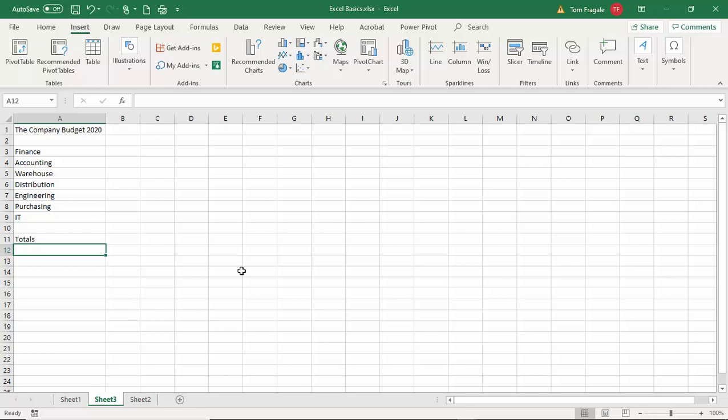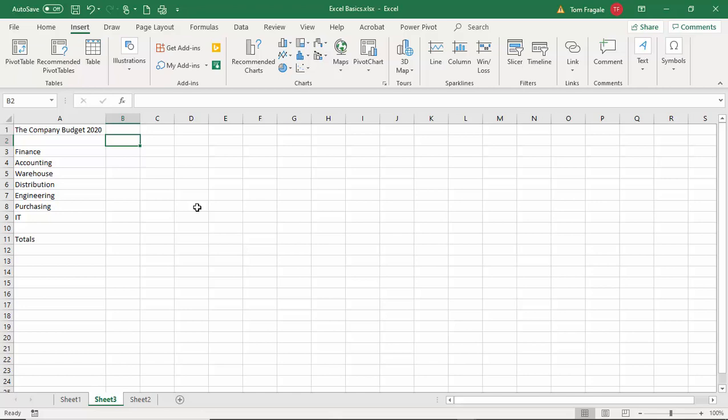Next, I want to show you something that's called the speed fill or the autofill. This is going to help you build your spreadsheet a little bit faster. So I'm going to go up to cell B2, column B, row 2, so we call it B2. And you can see that's what it says in the name box. So you just kind of get used to that naming structure.